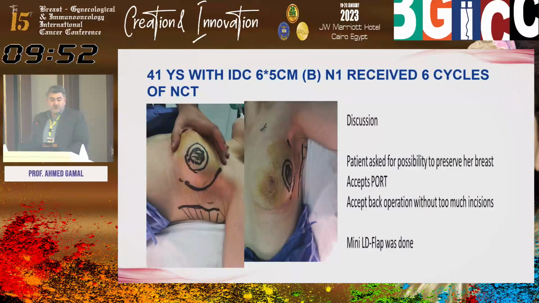Here's another patient, 41 years old, 6 by 5 centimeter luminal B, who received 6 cycles of neoadjuvant with not that good a response. The 6.5 plus margins equals nearly a hemi breast. Half of her breast is full of the mass. For this patient, after discussion with her, I went for a mini LD flap.